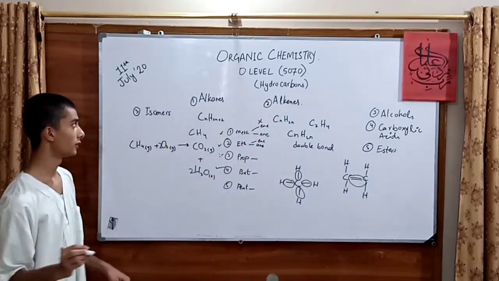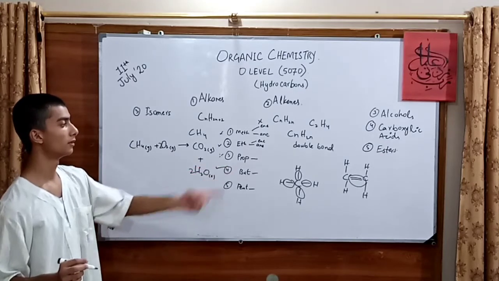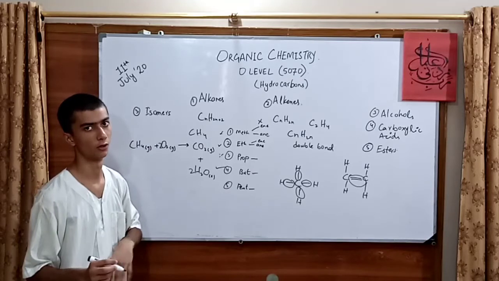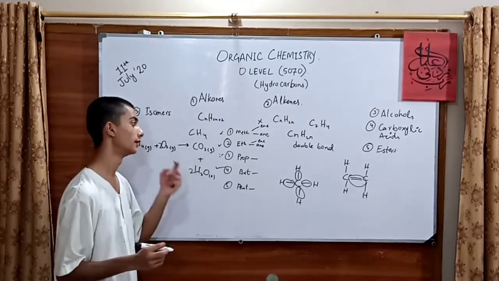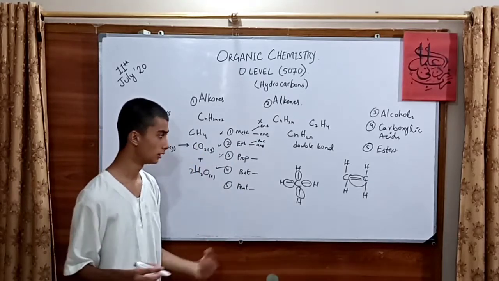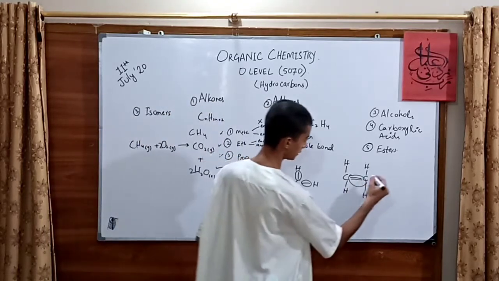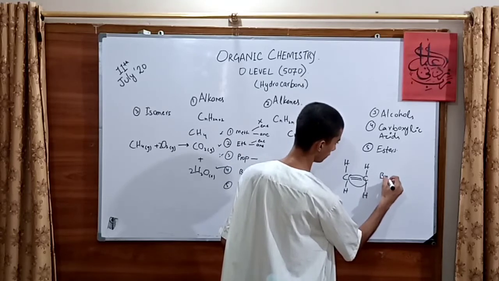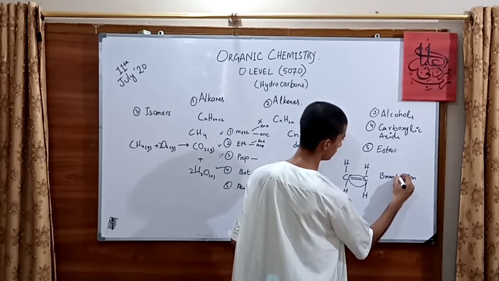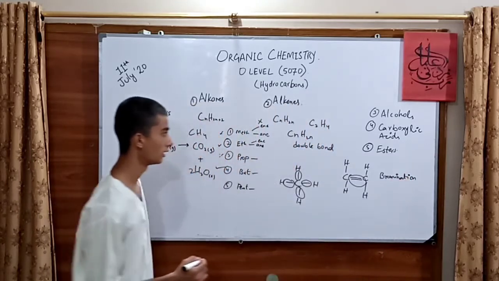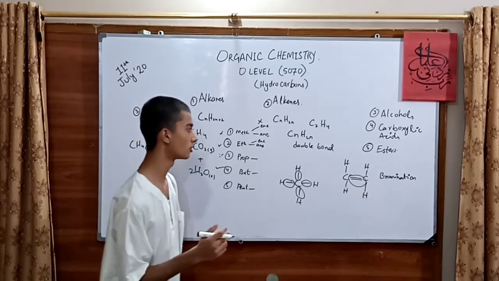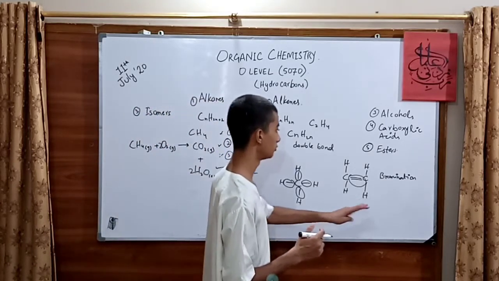Now, to check whether a compound has a carbon-carbon double bond, or in other words whether it is an alkene or unsaturated hydrocarbon, we have a test known as bromination. Bromination is a test in which we use bromine water, which is basically brownish in color, and it changes from brown to colorless.